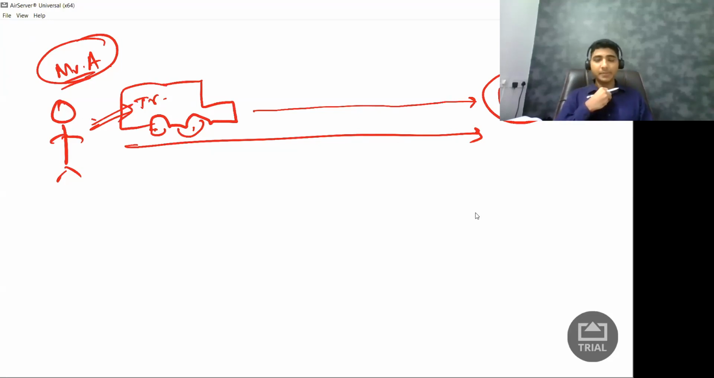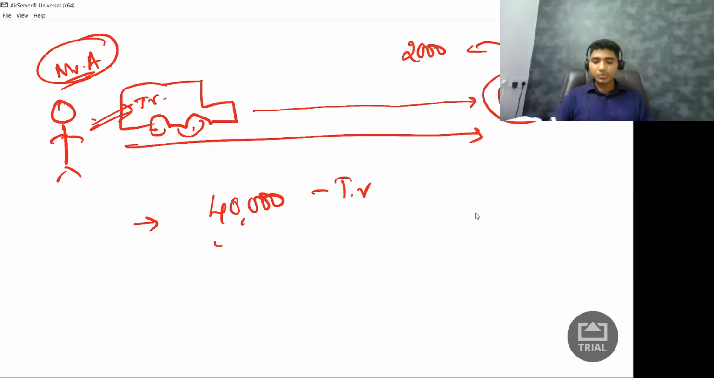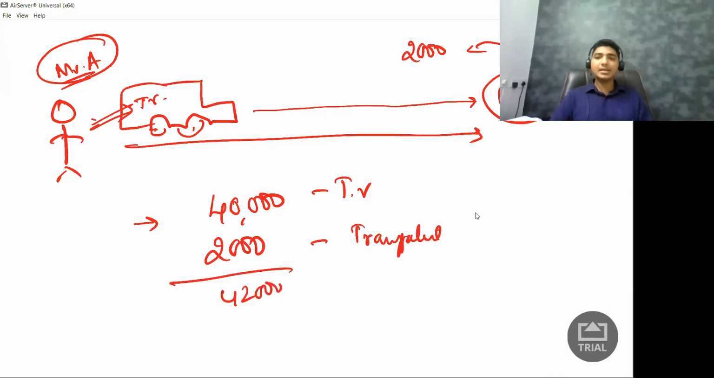But what happened here? I told Mr. B, can you pay this truck driver some 2,000 rupees, which is the transportation cost? And Mr. B says, all right, I'll pay it. So let us say what I was supposed to charge my customer was 40,000 towards the television and 2,000 towards transportation. So what should have been my total value of supply? 42,000 rupees.